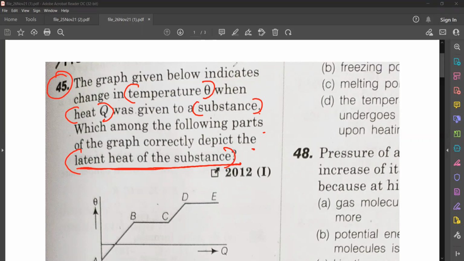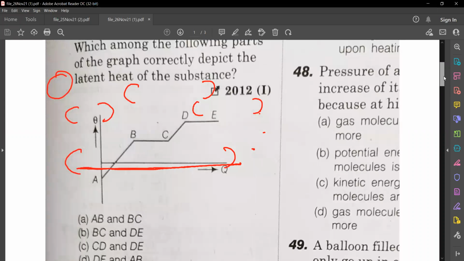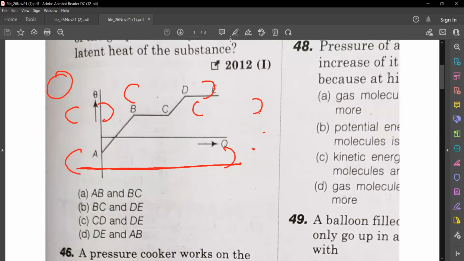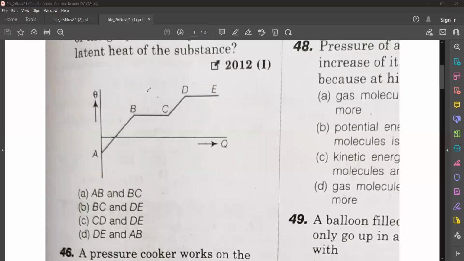Okay, fine. So I'll show you the graph clearly, and I'll show the options also. So this is the graph. From A to B, theta means temperature given. Temperature, that is change in temperature when heat Q is given. So just find out what is the latent heat of the substance from this graph.